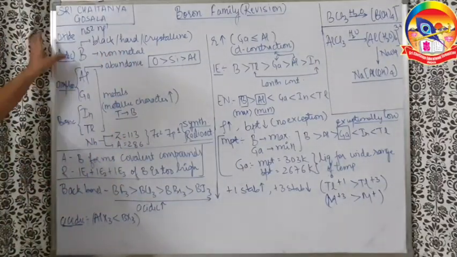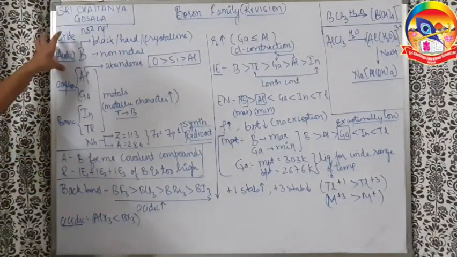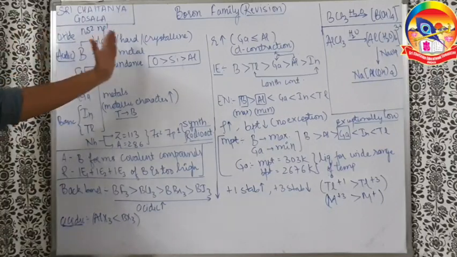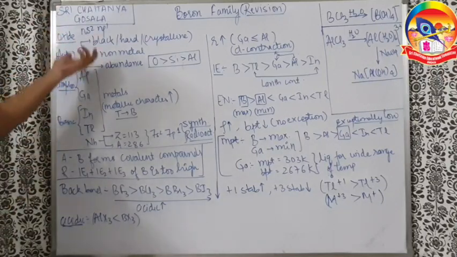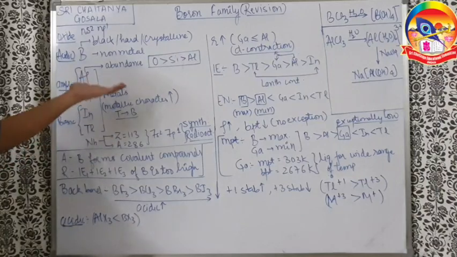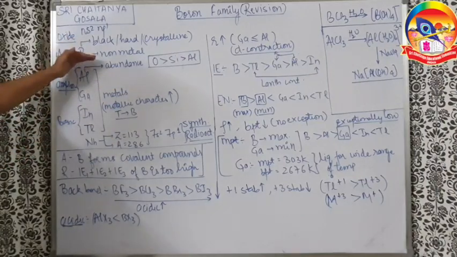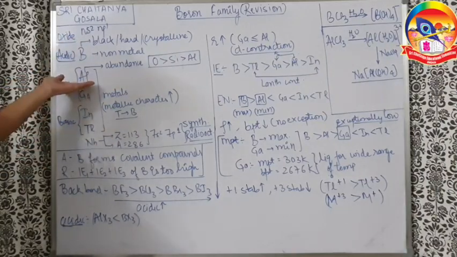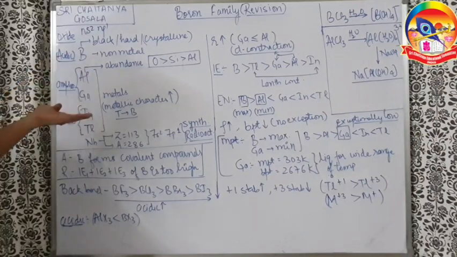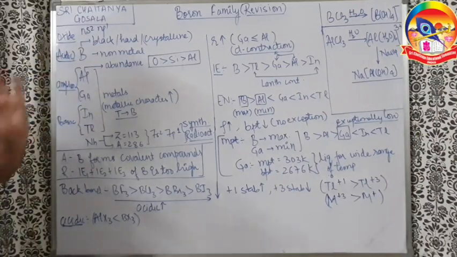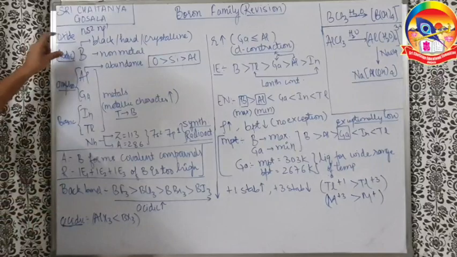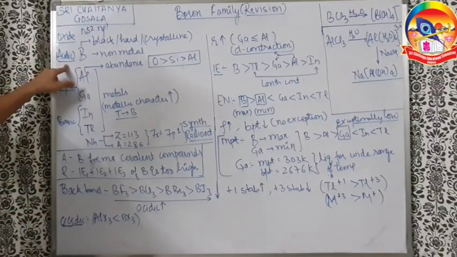Now, boron oxide is acidic in nature. Why? Because boron is a typical non-metal. As we go down the group, the metallic character increases. So boron is a non-metal, remaining all are metals. Aluminium has a lot of similarity with boron, but it is a metal. In general classification, it is a metal. So boron oxide is acidic in nature.